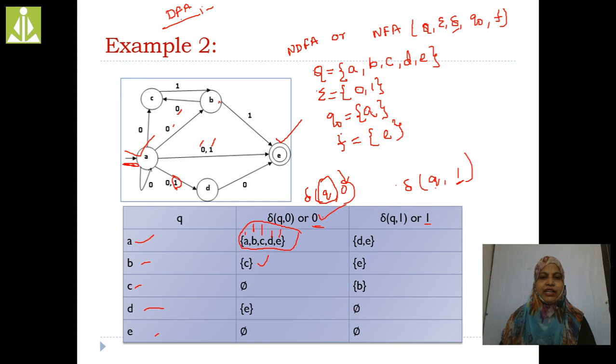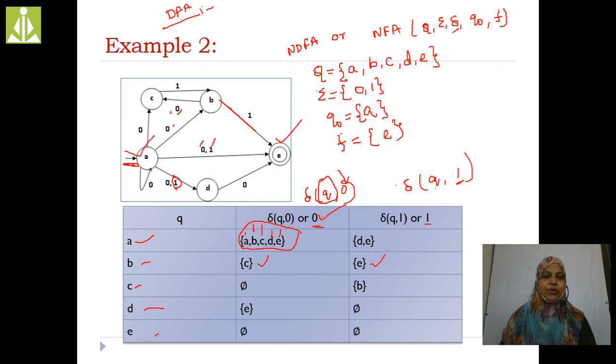B on 1. See here. Here B on 1 we are reaching E. Other than this 1, any other symbol is there? No. Right.